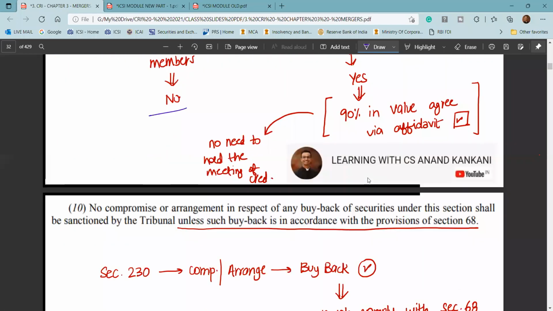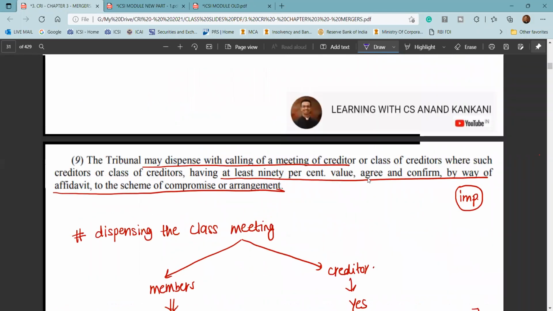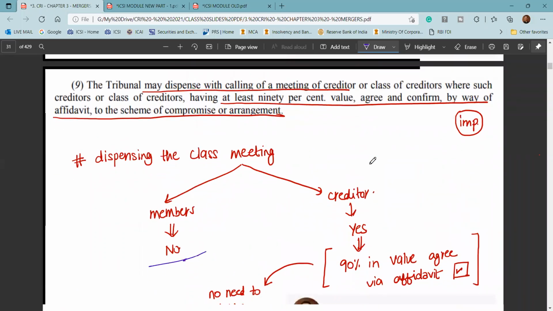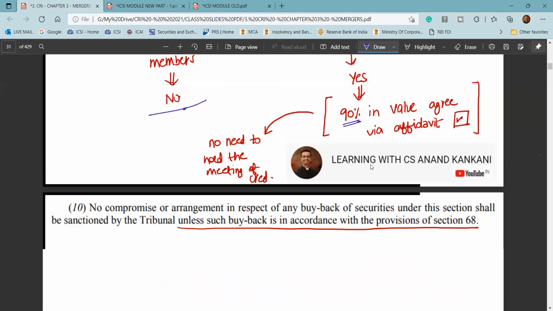But like I had mentioned while I was teaching this, certain NCLT orders have been passed where the meeting of the members has been dispensed. Such companies were closely held and unconditional approval was given in such cases. Therefore, NCLTs have done so, but otherwise, as per section 230, subsection 9, the meeting of the members cannot be dispensed with. However, the meeting of the creditors can be dispensed with if creditors representing 90% in value agree by way of an affidavit.